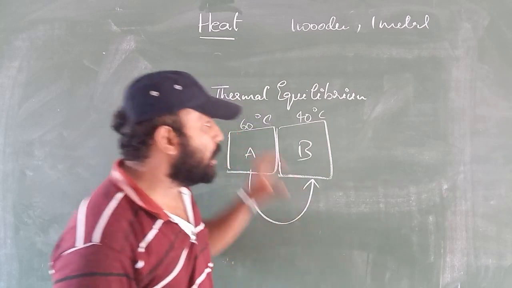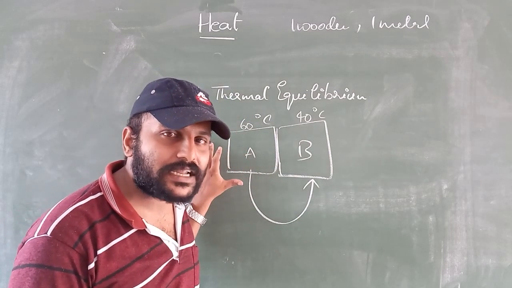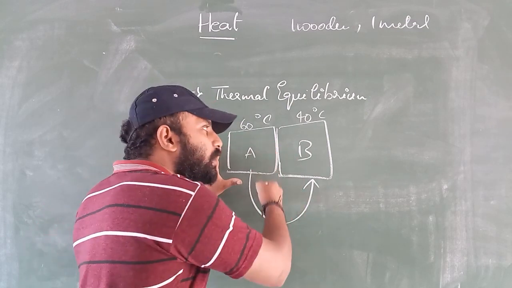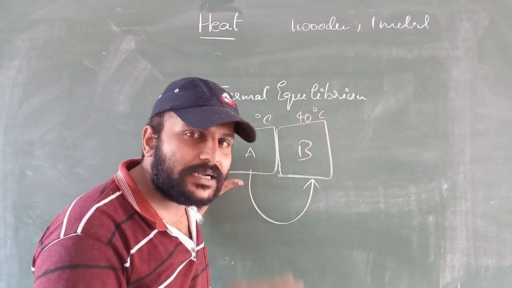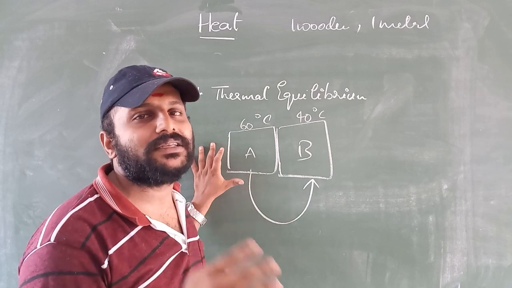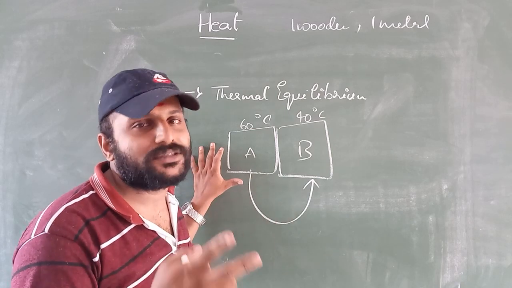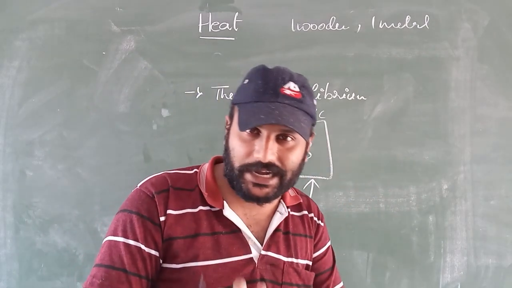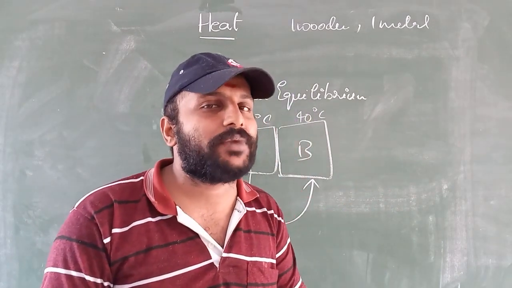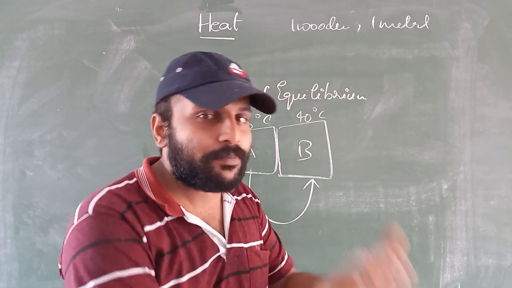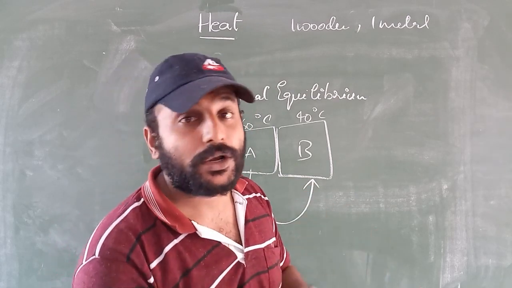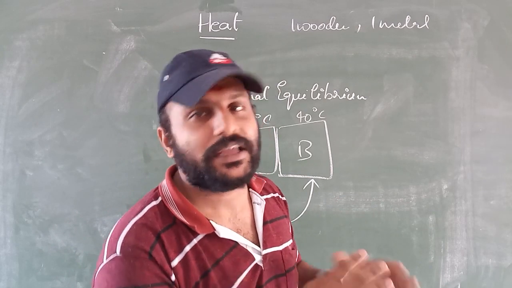Understood what I am saying? Thermal equilibrium is a condition in which heat energy flows from the hotter object to the colder object until both the objects attain the same degree of hotness or coldness. Once the object attains the thermal equilibrium condition, from that moment onwards, the object neither receives heat energy nor releases heat energy.